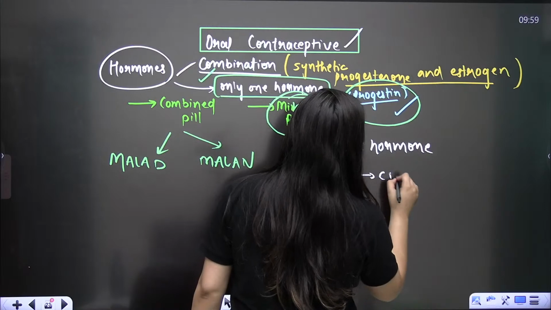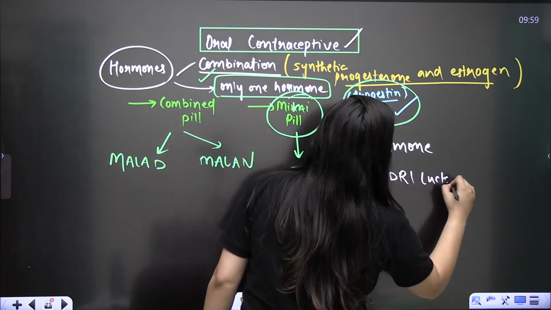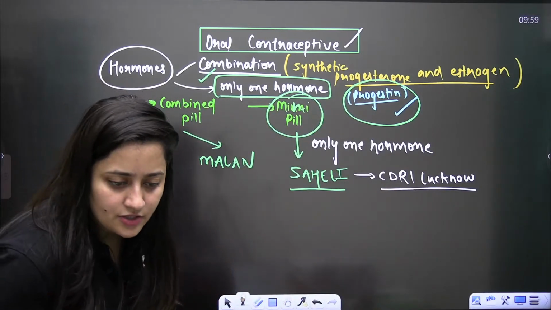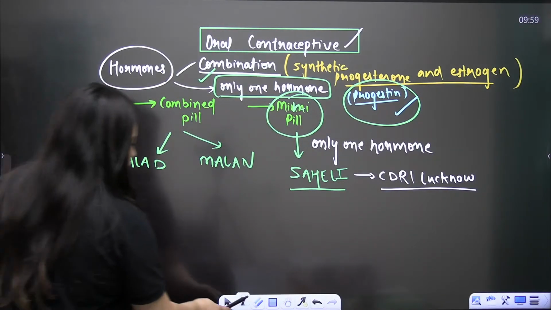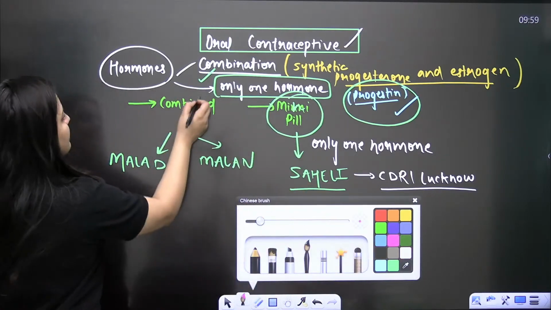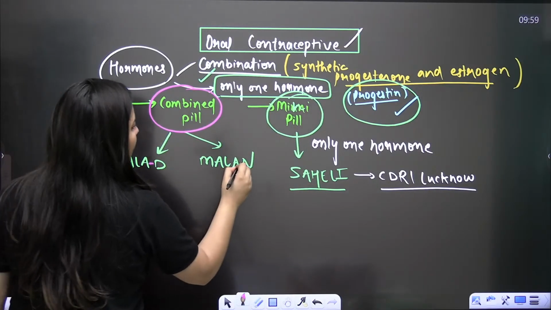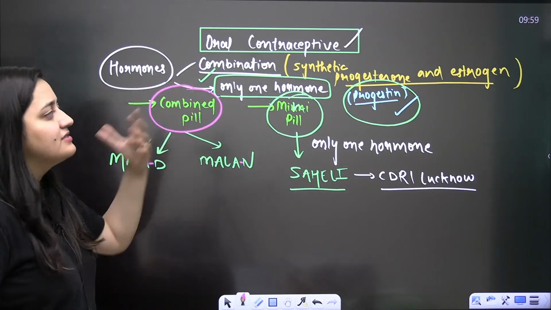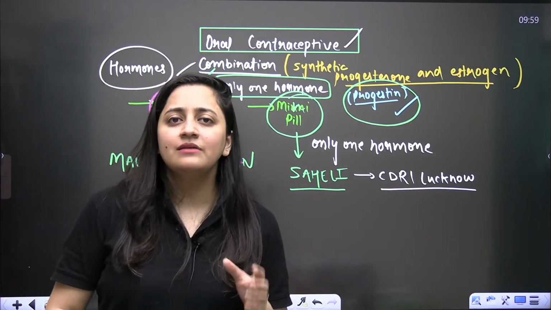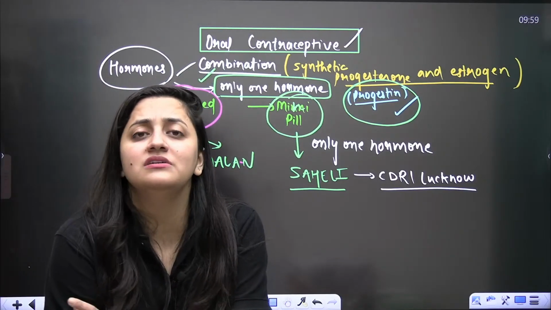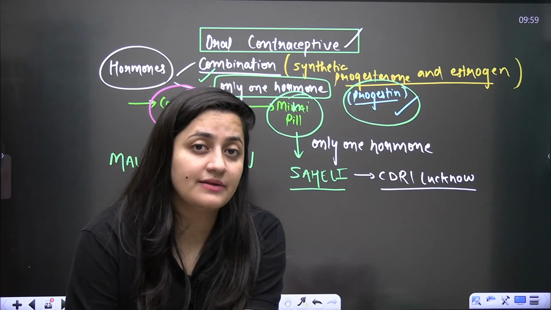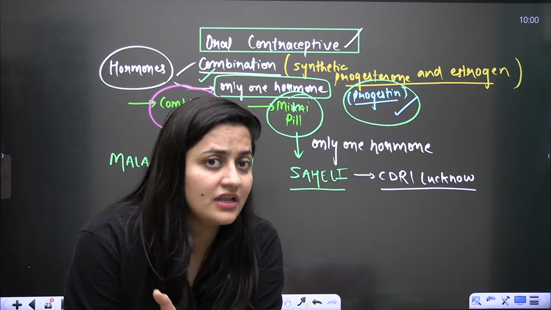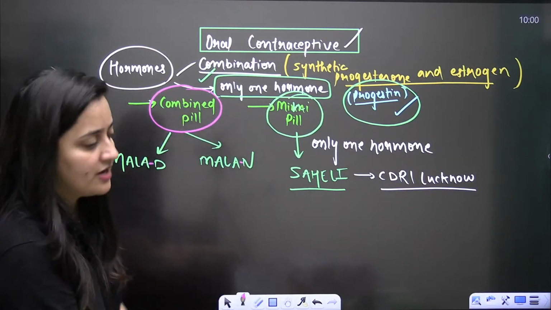And Saheli, you know that it was formed by CDRI Lucknow, that is Central Drug Research Institute, Lucknow. Now, when we are discussing the combined pill, Mala D and Mala N, how are these two hormones going to work? Many times students are not able to understand how it is possible that in one contraceptive method, progesterone and estrogen are there and it is preventing ovulation and pregnancy. Let me explain this part.